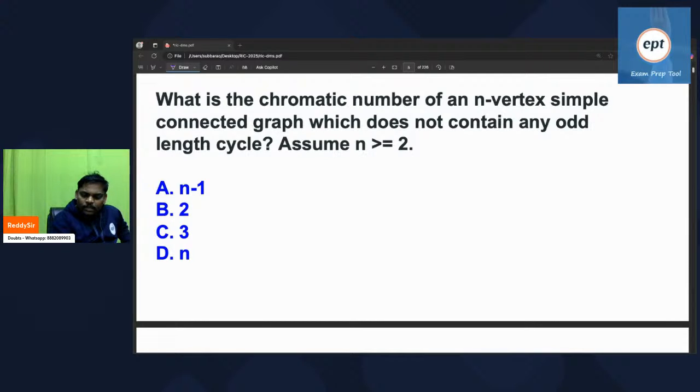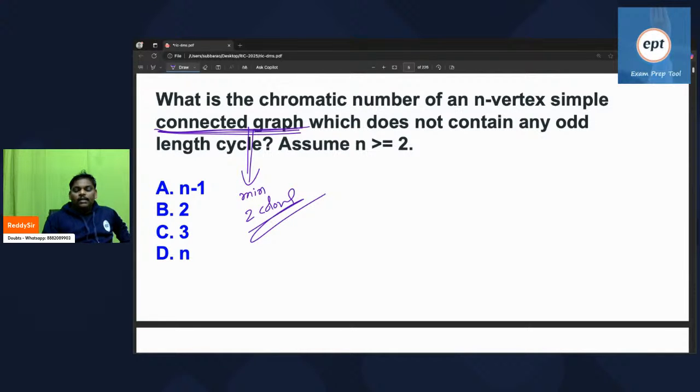Remember, by mentioning the keyword connected graph, the minimum is 2 colors. Chromatic number means the minimum number of colors you have to give to vertices so that no two adjacent vertices contain the same color. That is called chromatic number. So if it is a connected graph, minimum 2 colors.